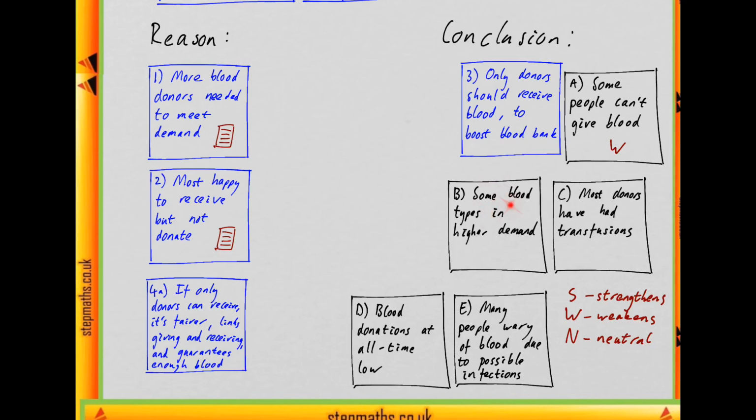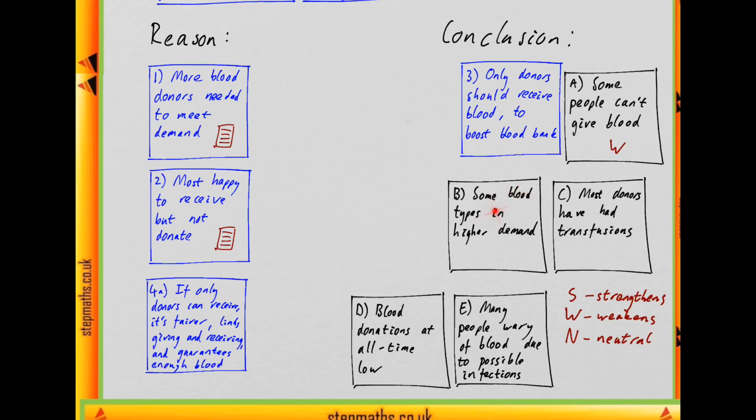B says that some blood types are in higher demand. Is that relevant to any part of the argument? Well, nothing's talking about blood types, and if a particular blood type is in higher demand, then A, it's likely that more blood donors will still be needed because the demand level is actually higher than normal, and B, this suggestion in the conclusion that only blood donors should be able to receive blood would still guarantee there are enough blood donors because the number of people donating blood of each type would be the same as the number of people receiving blood of that type.